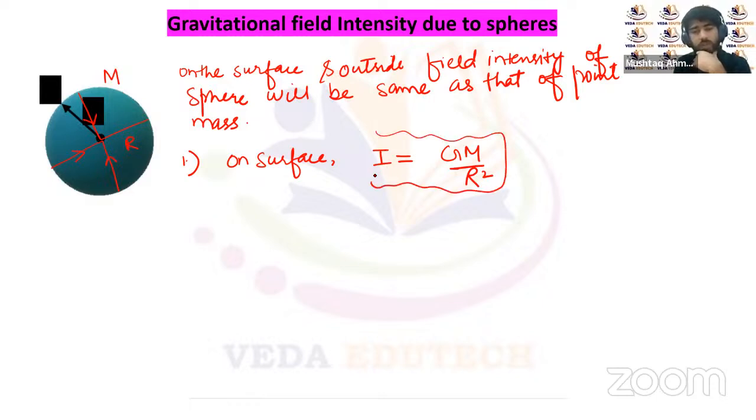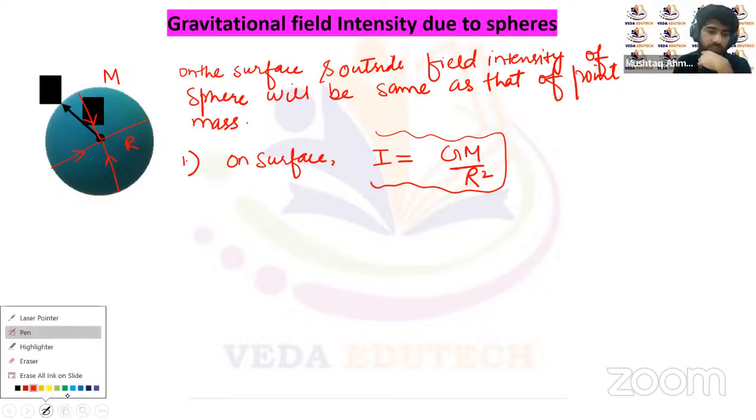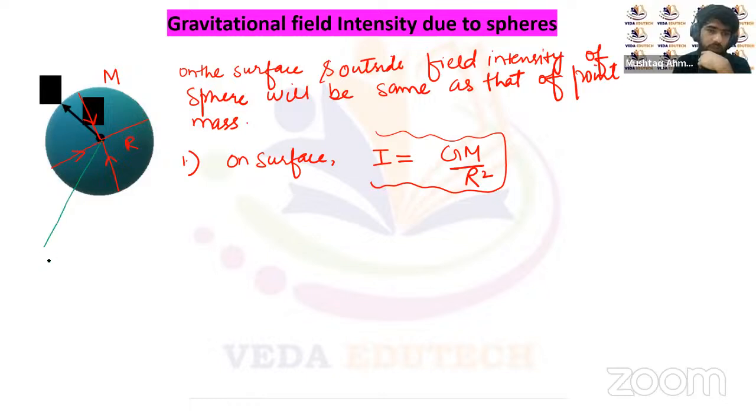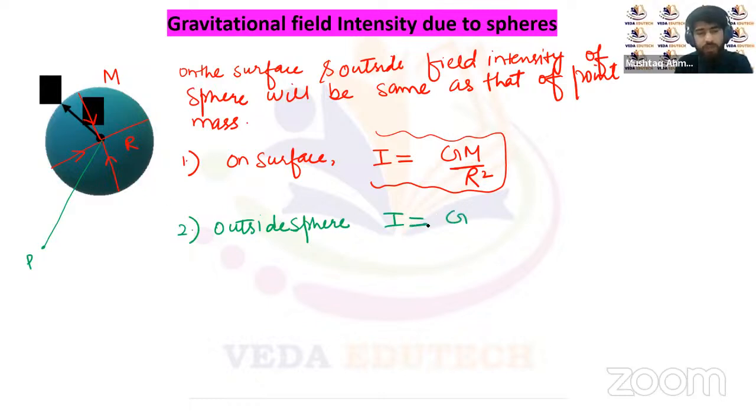So Gm by r square will be the intensity on the surface. Now let's talk about the intensity at some point outside the surface, at a distance of small r. Let's suppose this is the point P. At this point P, we have to find the gravitational field intensity due to the sphere. Outside the sphere, once again, the intensity will be the same as that of a point mass.